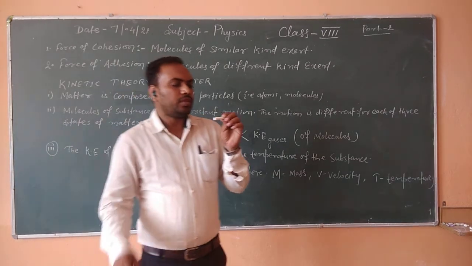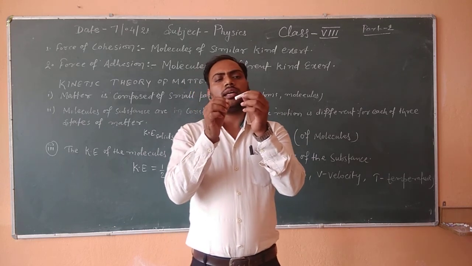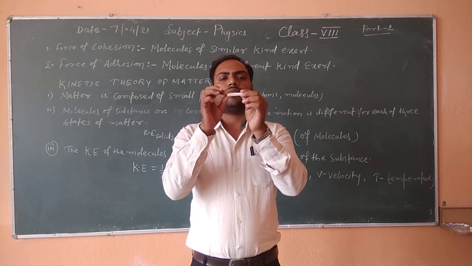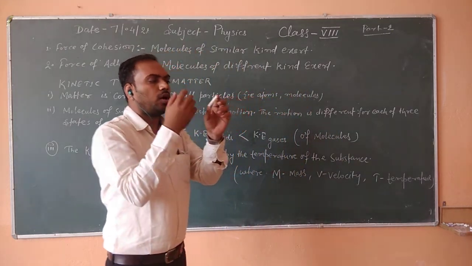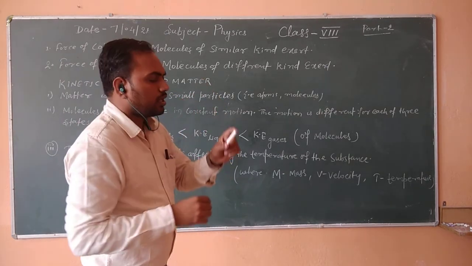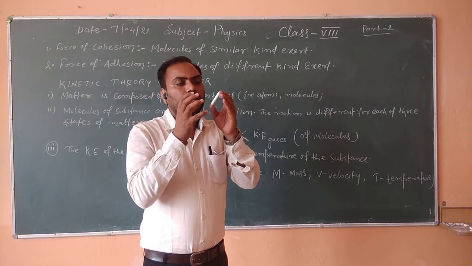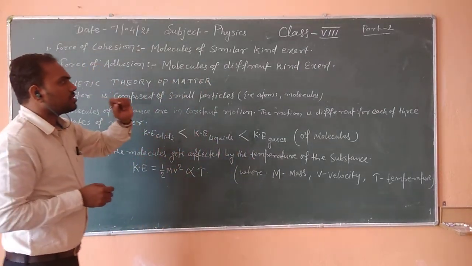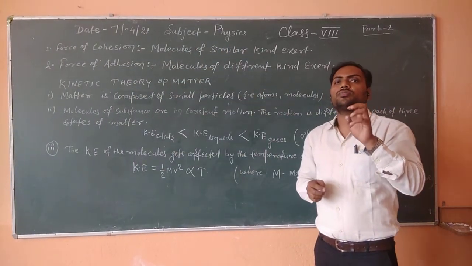Let me make it clear. This is a chalk, and there are infinite particles of chalk together with each other that form a long chalk. Infinite molecules of the chalk are combined to form a long chalk. These molecules attract each other by a force that is called cohesion. Molecules of similar kind exert a force that is called force of cohesion.